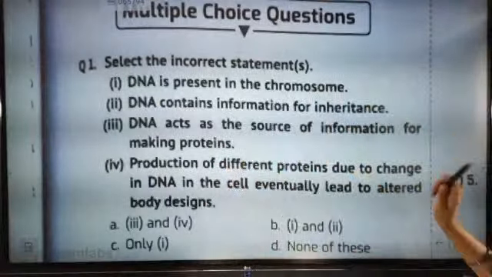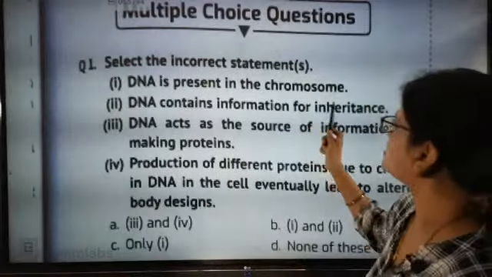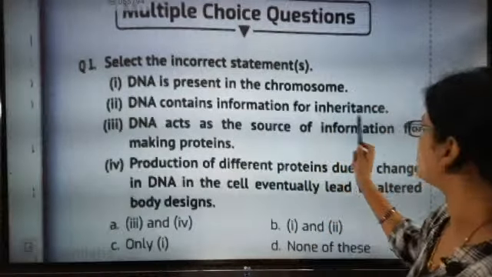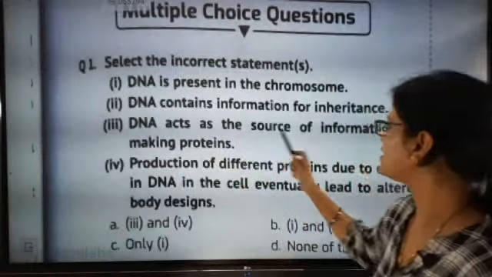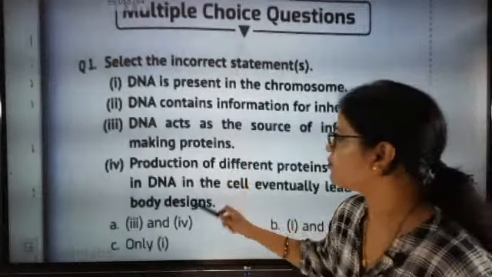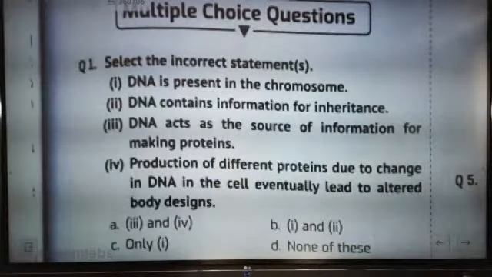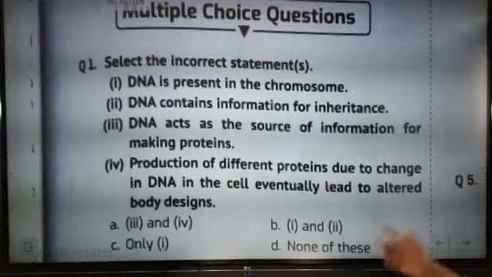Okay. Now look here. Select the incorrect statement. DNA is present in the chromosomes. DNA contains information for inheritance. DNA acts as the source of information for making proteins. Production of different proteins due to change in DNA in the cell eventually leads to altered body design.